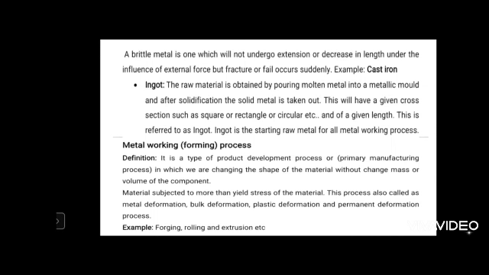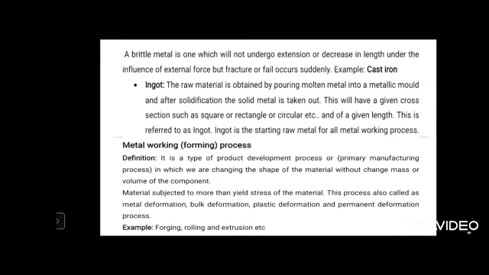Whereas in metal forming, we are not going to remove any material. We are applying a force in a particular direction so that plastic deformation takes place in that direction. Without reducing the mass or volume of the component, you achieve the required shape. So this is called metal forming process.